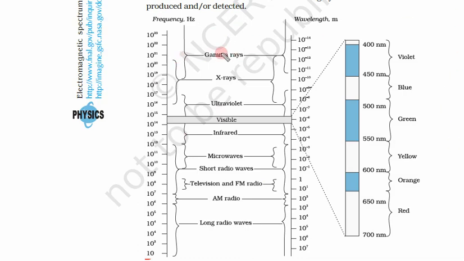So first of all, we start with very high frequency gamma rays. So energy is very high. Gamma rays: wavelength is very small, frequency is very high, and energy is also very high. Now next are not gamma rays but X-rays. Energy is high in X-rays, while in gamma rays energy was very high. Now the frequency has been reduced.